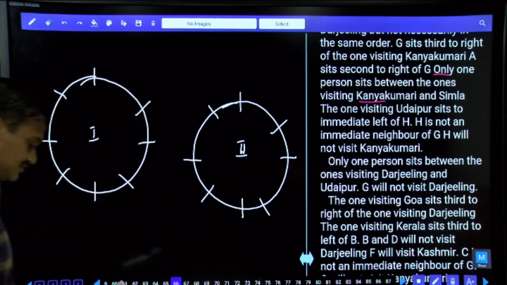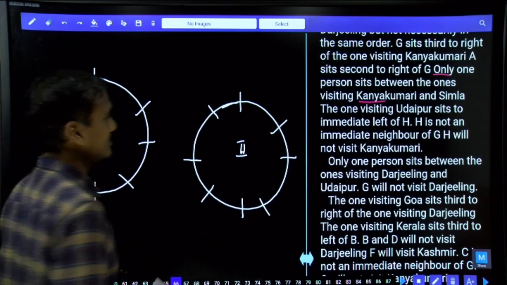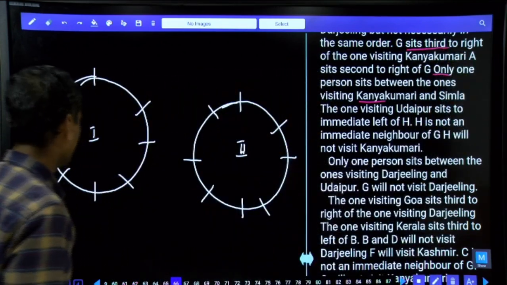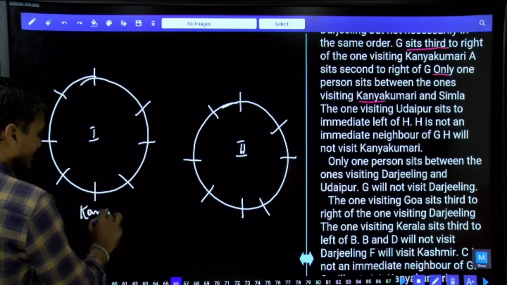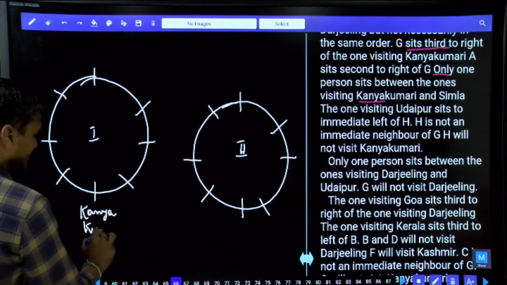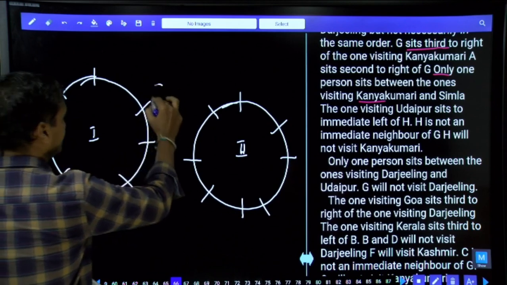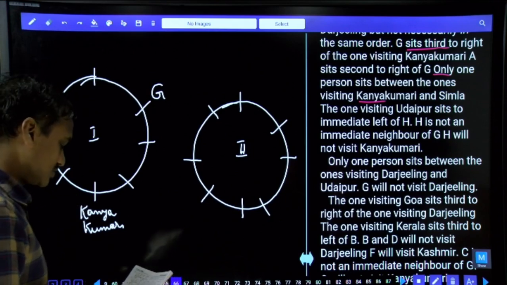Now coming to the first information. What is the first information we have? G sits third to the right of the one who is visiting Kanyakumari. Now we are starting this one. As Kanyakumari is here, as all the persons are facing towards the center, now I am fixing the first one. Then G sits third to the right, hence G must be at this place.